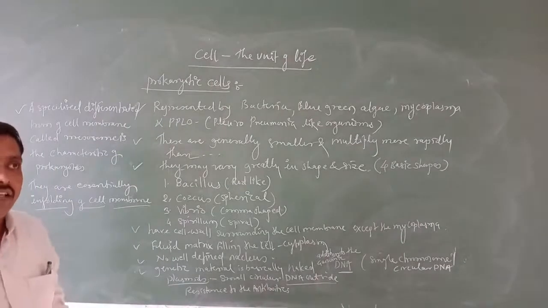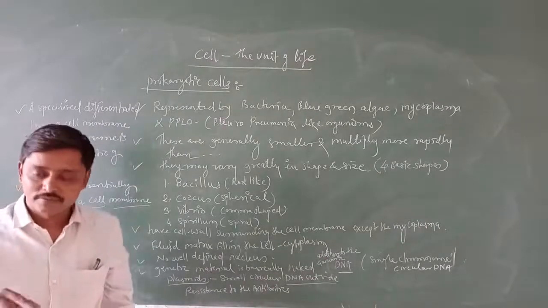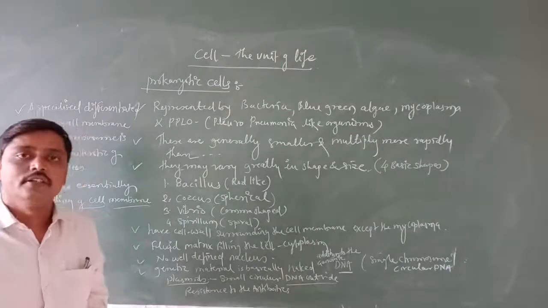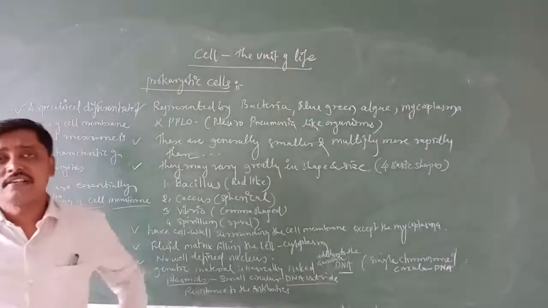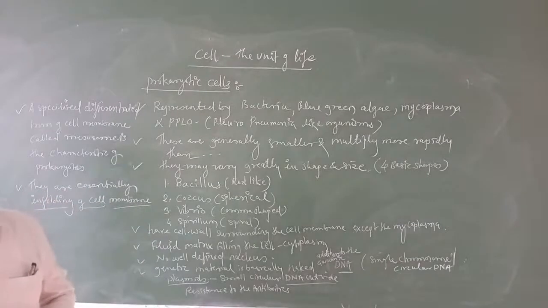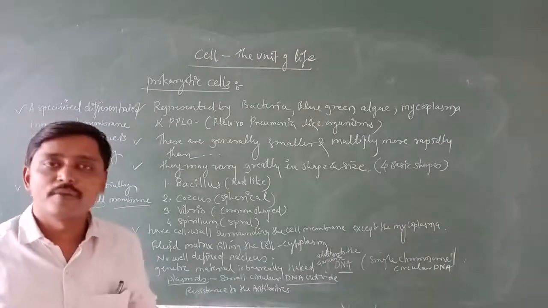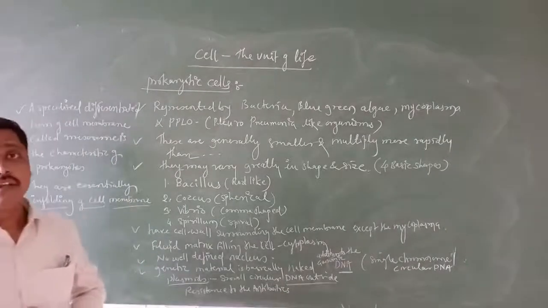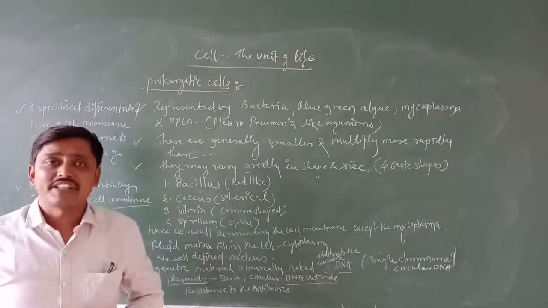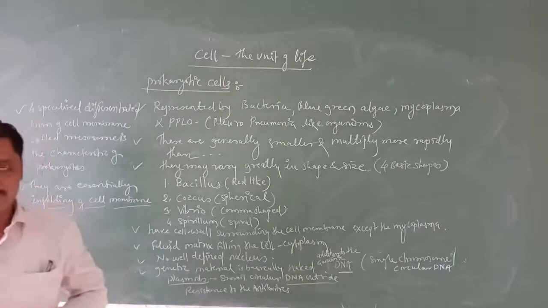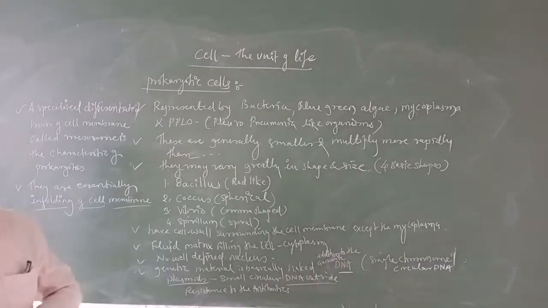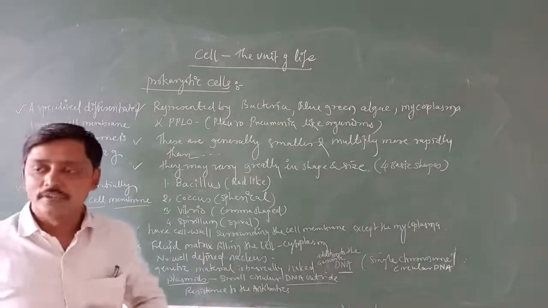Usually, a cell has a cell wall. In an animal cell, the cell wall is absent; only the cell membrane is present. Then afterwards, we studied that the cell consists of a membrane-bound organelle called the nucleus. Based upon the presence of a membrane-bound nucleus or a non-membrane-bound nucleus, there are two types of cells, or two types of organisms. We discussed this yesterday.